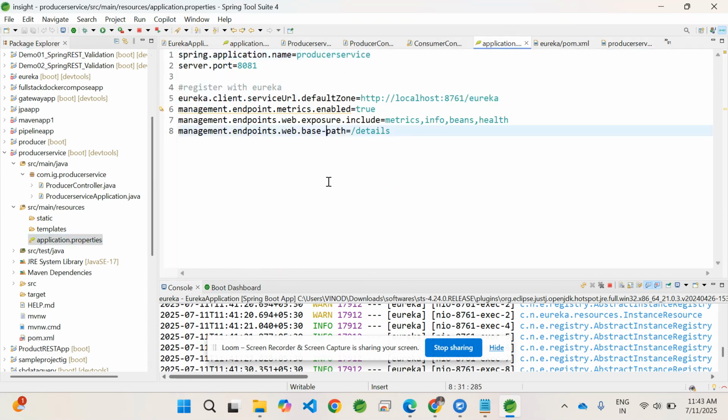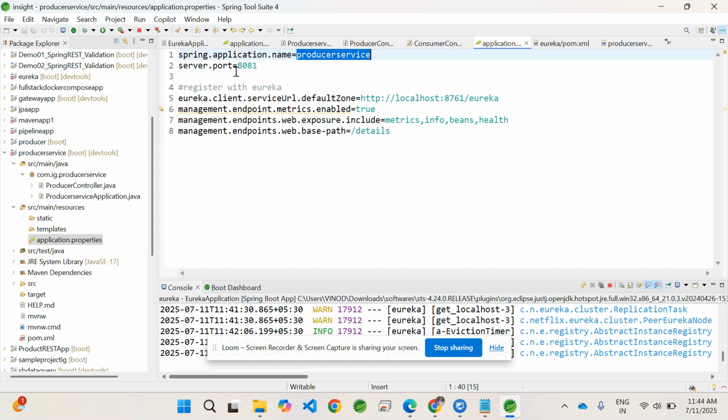Coming to the properties, as usual, we need to set the service name. As it is going to be a provider service, we give the service name as producer service, or whichever services you are going to provide. Let's say you provide a list of movies, then movie service. If you provide various products, then product service. Course service, whatever instance name you want, and the port number on which you want to run. Now this is the provider service.